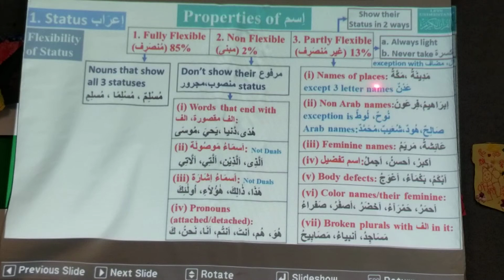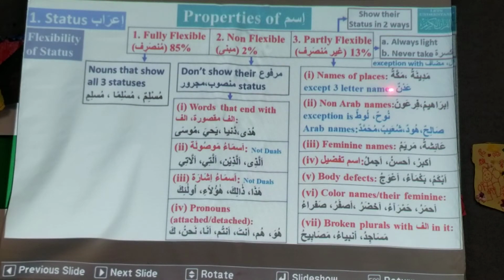So the examples are names of places like Madinatu, Makkatu. So Madinatu is not Madinatun. It cannot be Madinatun. It is either Madinatu or Madinata. It usually is not Madinati. But if al comes before Madina, like al Madinati, it can be. So that is the exception, that if al comes with them, it can be majroor. Al Madinati, al Makkati.